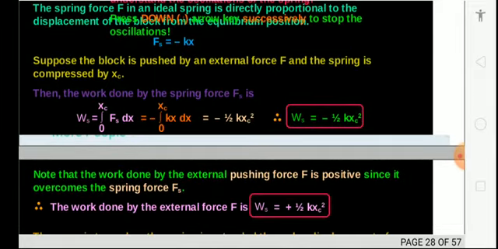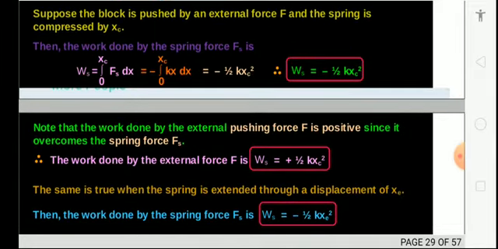Suppose the block is pushed by an external force and the spring is compressed by x. So you will get work done as integration of F dx is equal to minus integral of kx dx, that is minus half kx square.